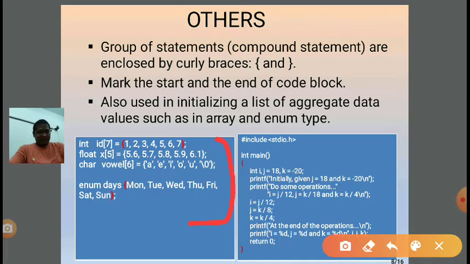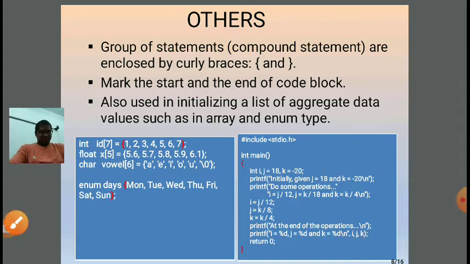Now on the right side, the next example is a program I've written. It has the header file stdio.h for input and output, then some declaration and initialization: i = 18, j = 18, k = -20, with the variable data type int. Then there is a message, again a message, and here we have done some calculations: i = j / 12, j = k / 8, k = k / 4. With the help of these calculations the values of i, j, k will be updated, and again we can print them with the help of the printf message. With printf we are printing the latest values of i, j, k.